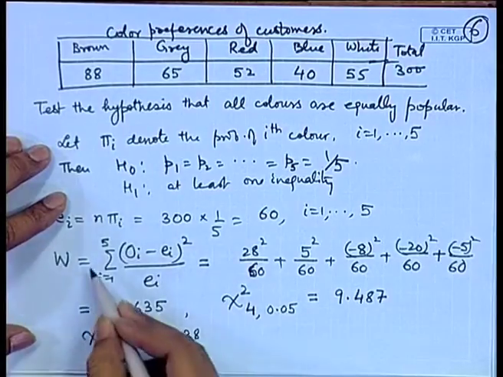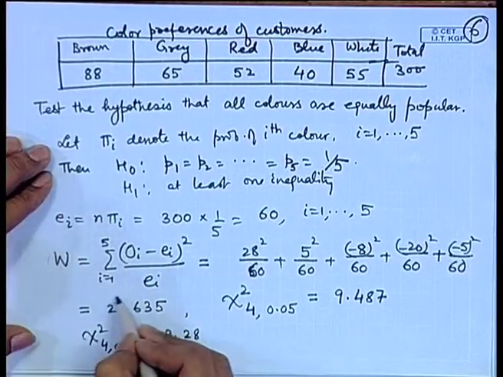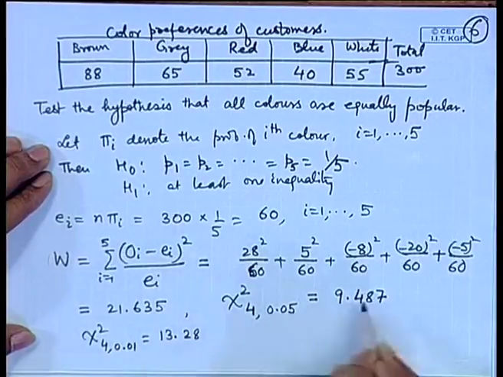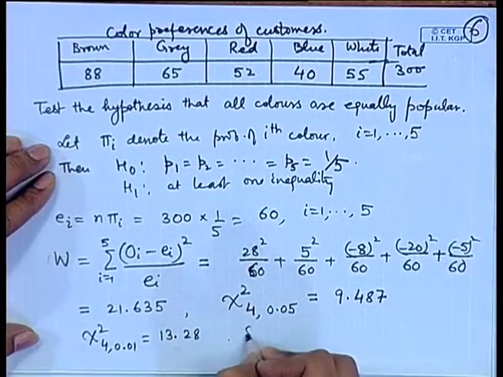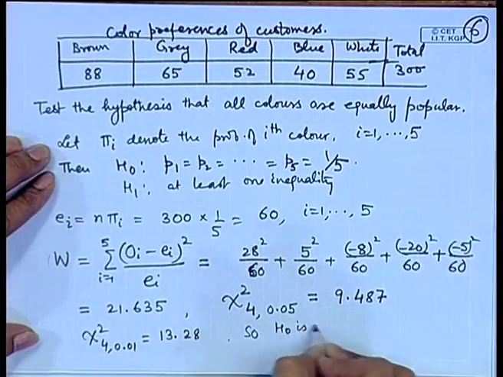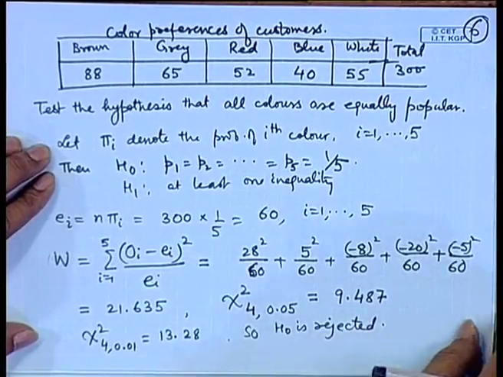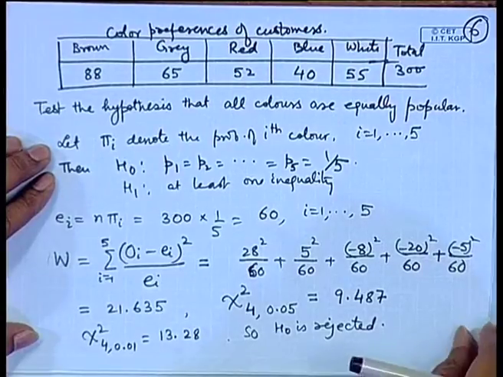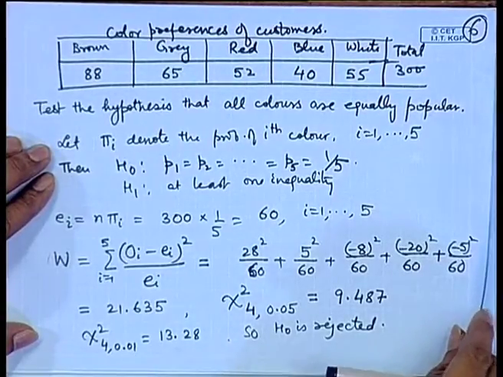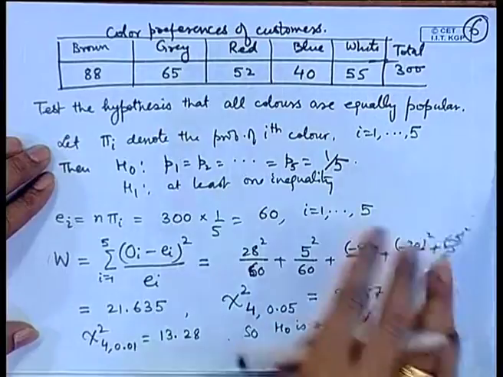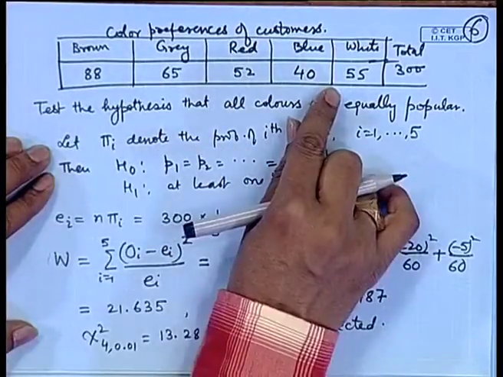So, you can see that the calculated value of W, that is 21.635, is bigger than this. So, H naught is rejected. That means, what is the conclusion? The conclusion is that customers have preferences for the colors. You can see the raw data here.